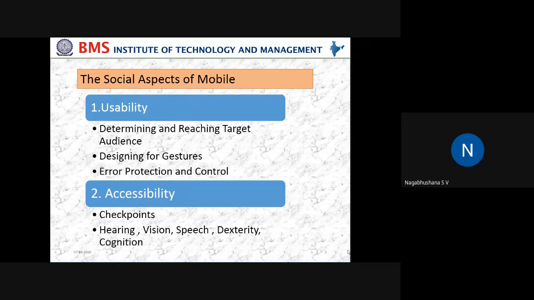So the mobile application creators should consider adjustable font sizes, color contrast, and backlit displays. See, one is putting the contents, and the other is how effectively that information can be made visible. For example, if you are making a black background and just trying to put white information, even though the contents are visible, it looks very odd.